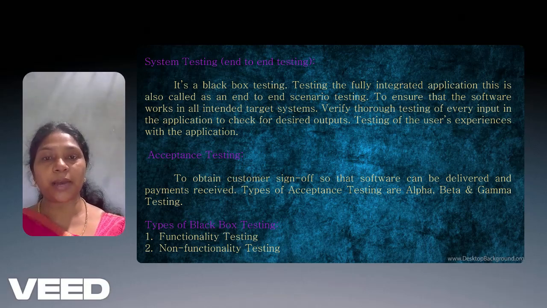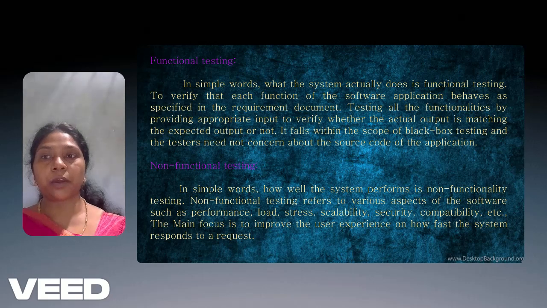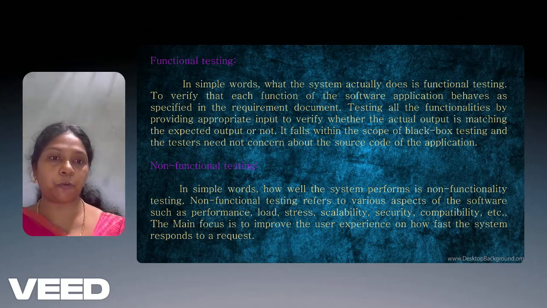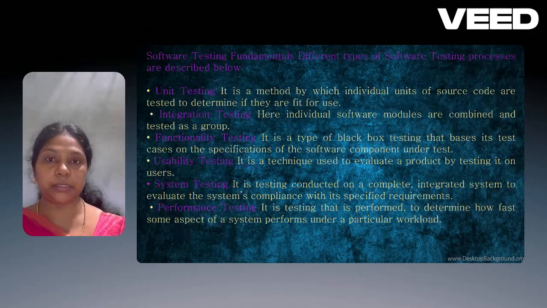The types of black box testing are functional and non-functional testing. In simple words, what the system actually does is functional testing. In non-functional testing, in a simple way, it is how well the system performs. It refers to the various aspects of the software, such as performance, load, stress, scalability, security, and compatibility, all of which are tested in non-functional testing.